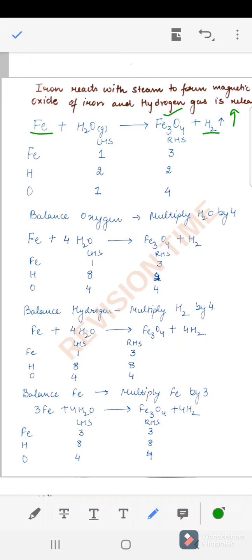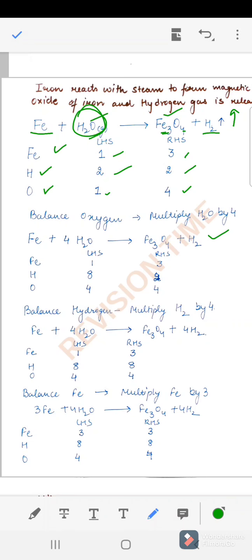So now what are the elements here? We have iron, that is Fe, we have hydrogen and oxygen. On the left hand side we have 1 iron, on the right hand side we have 3 iron, right? Hydrogen are 2 on both the sides. Oxygen is 1 here and 4 here. So first we have to balance the oxygen atoms. For this we will multiply this water by 4, right? Because oxygen is only present in water here on the reactant side, right? So multiply water by 4, we get this equation.